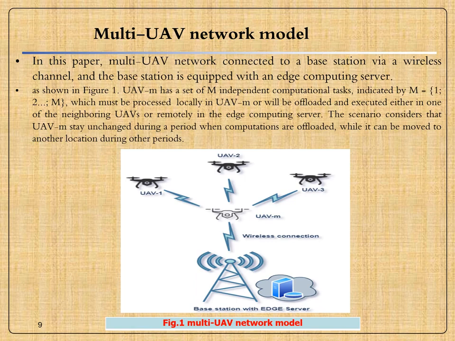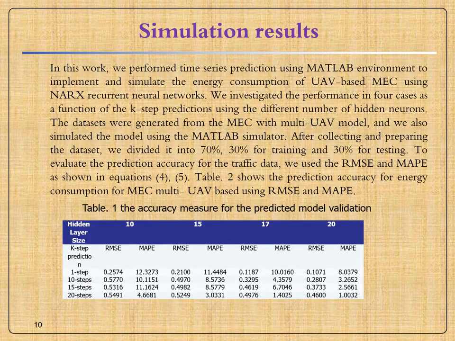Each UAV m has a set of M independent computational tasks, which must be processed locally in UAV-m or will be offloaded and executed either in one of the neighboring UAVs or remotely in the edge computing server. The model considers that UAVs stay unchanged during the period when computations are offloaded, while they can move to another location during other periods.